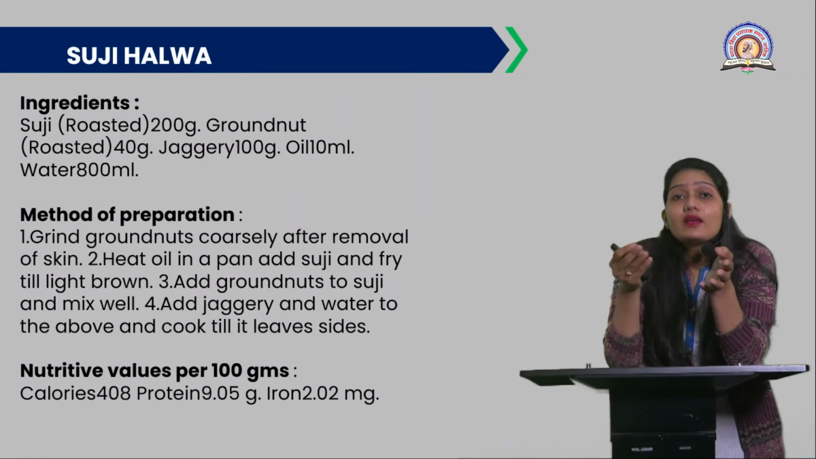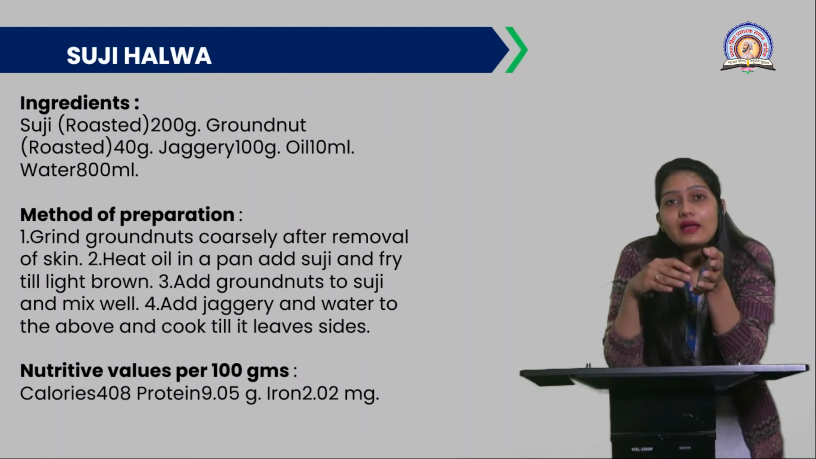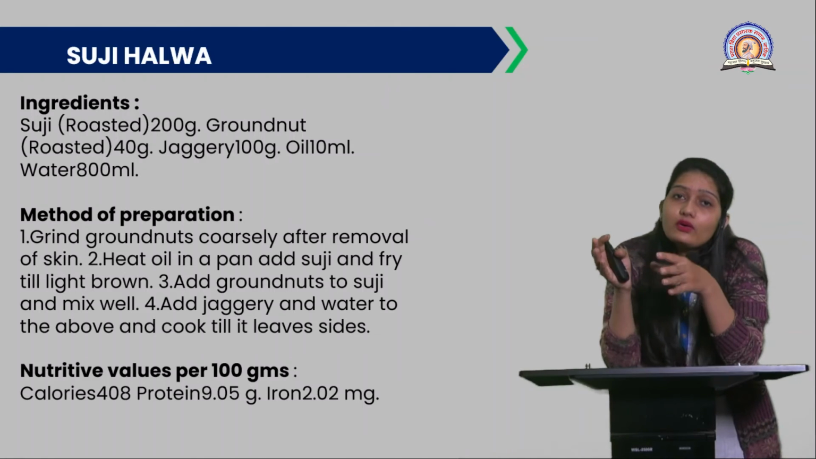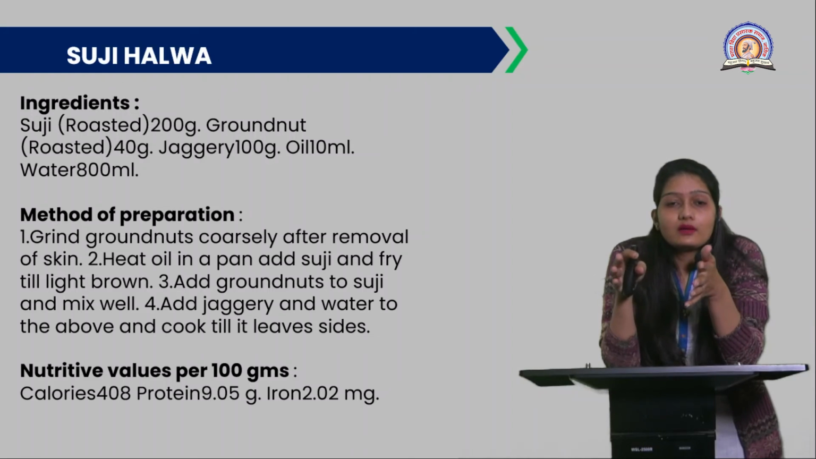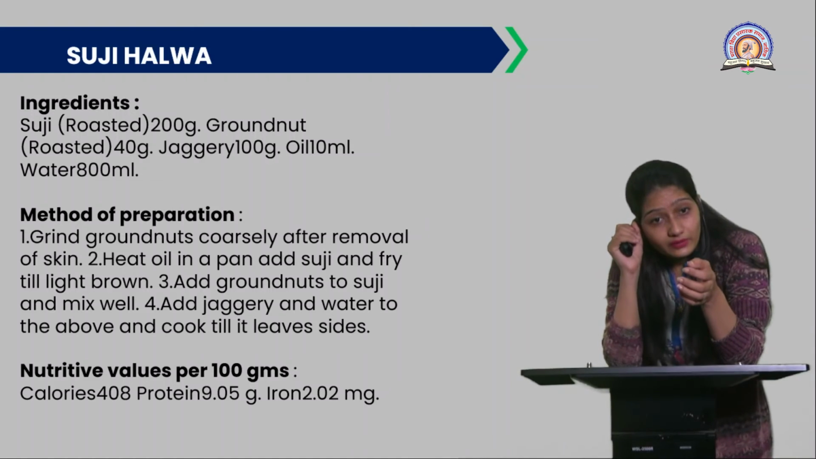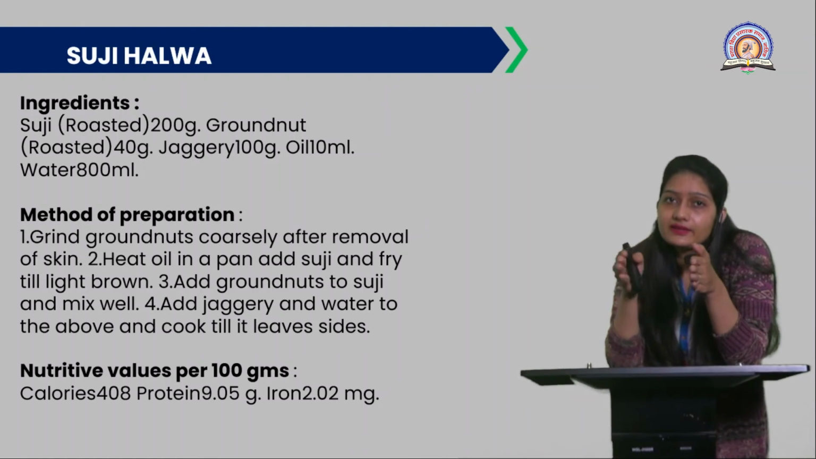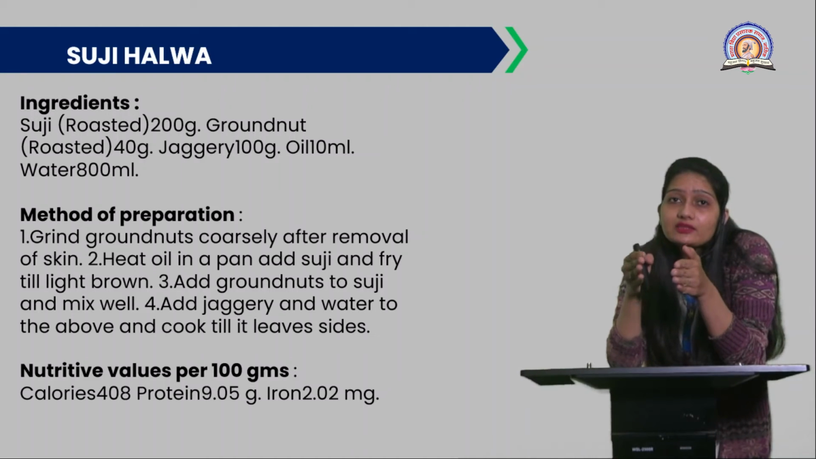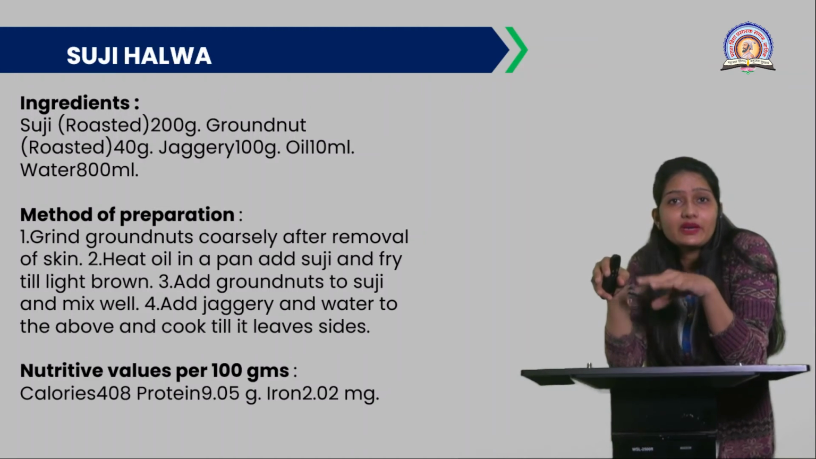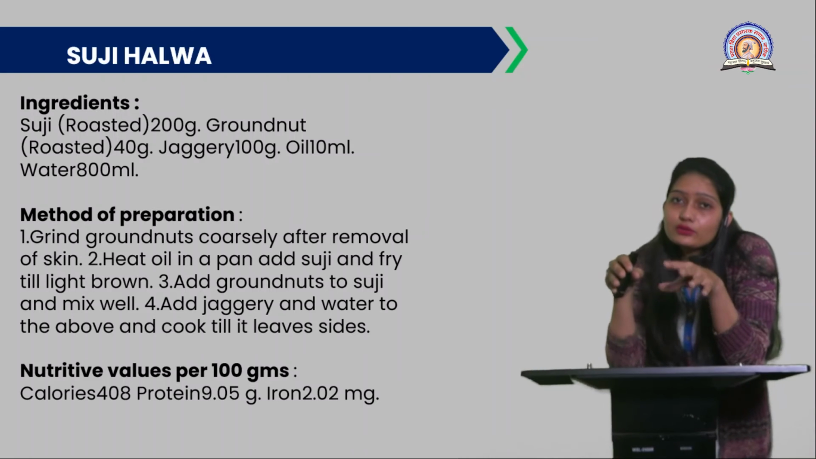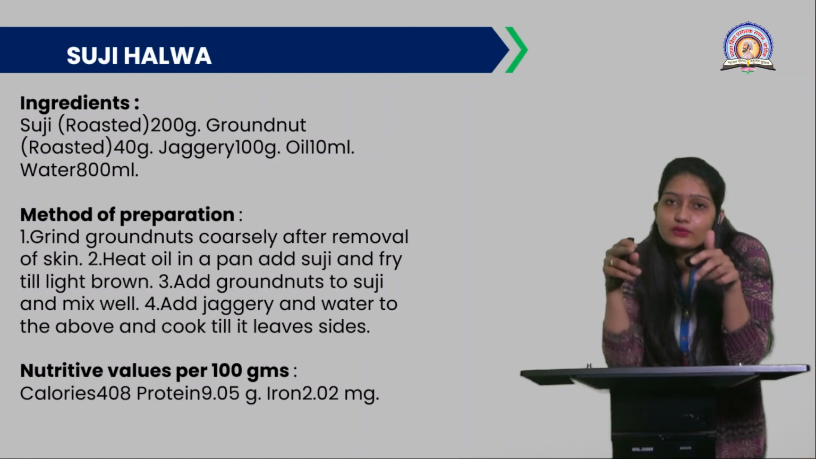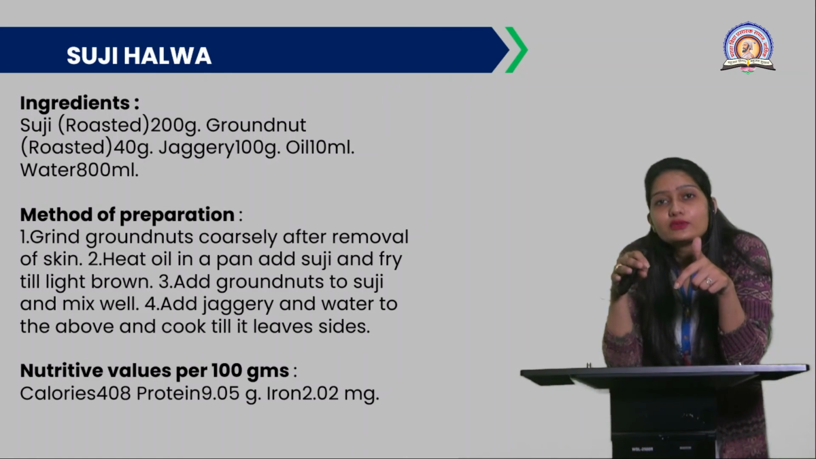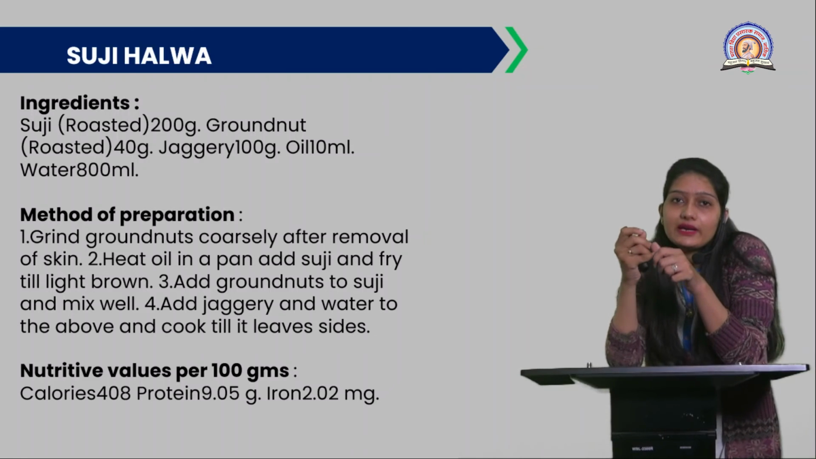Then we need to add the jaggery powder and 800 ml of water, or we can add boiling water or warm water to it, and we can cook till it leaves the sides. That means it will separate from the oil or ghee. So from that point we can say our suji halwa is ready. When it leaves the corner of the pan, your suji halwa is ready to eat now.